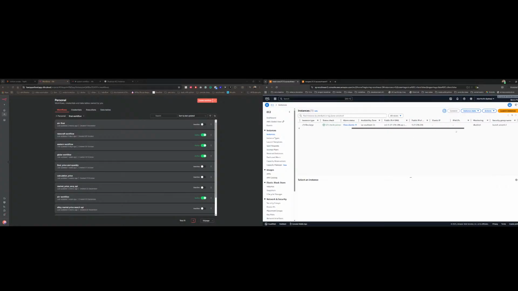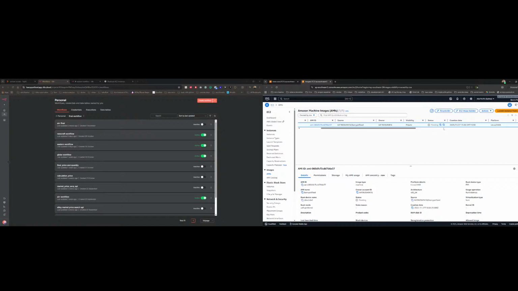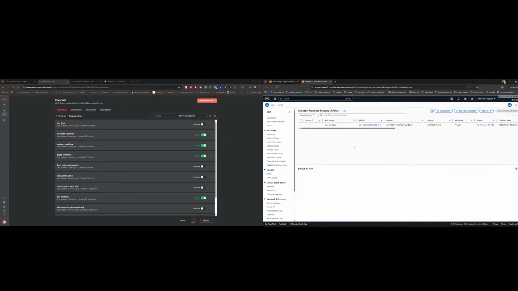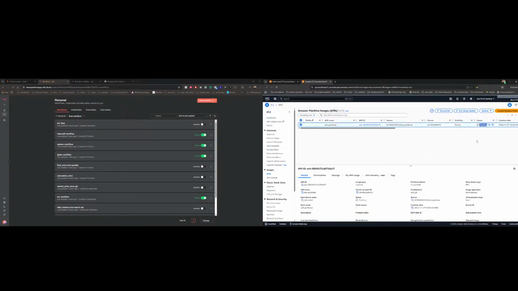Status looks okay. Sorry, we were checking this status. If it is pending, then okay. I guess it is still pending. So the image, the AMI, Amazon Machine Image, is still pending. So what will we do?